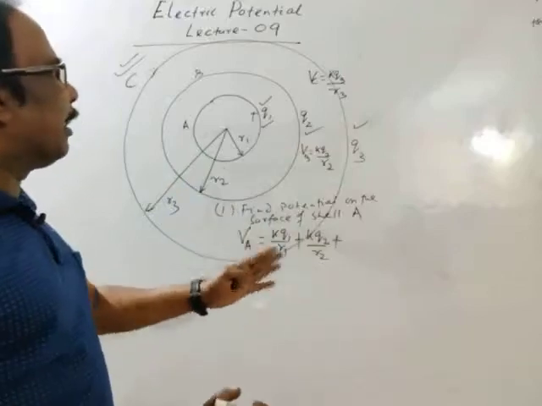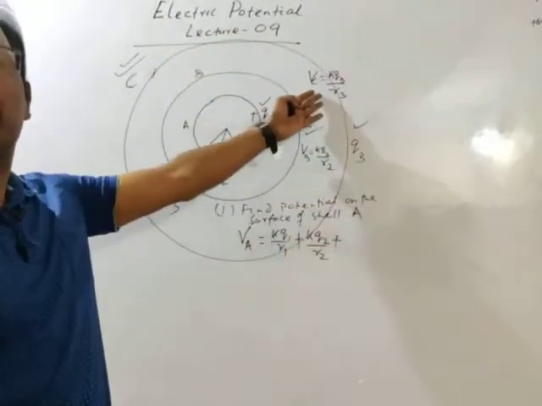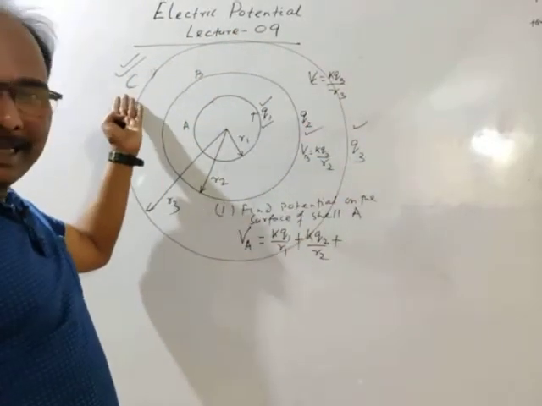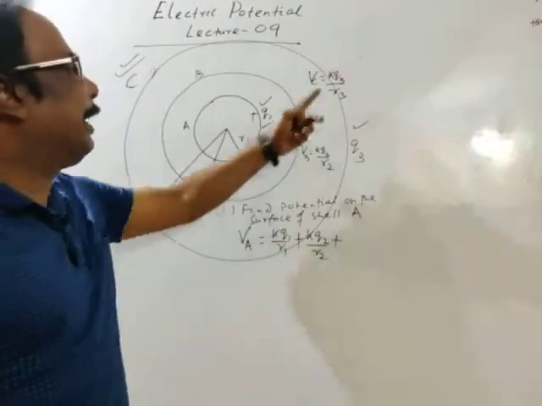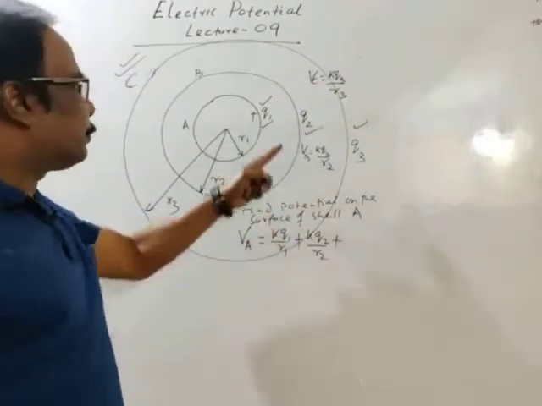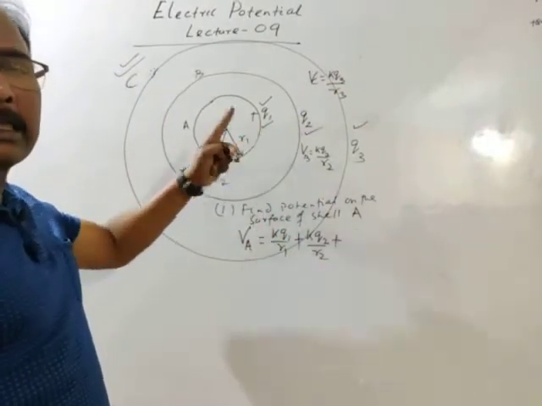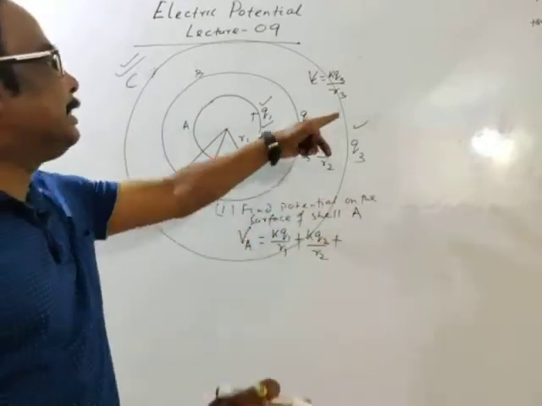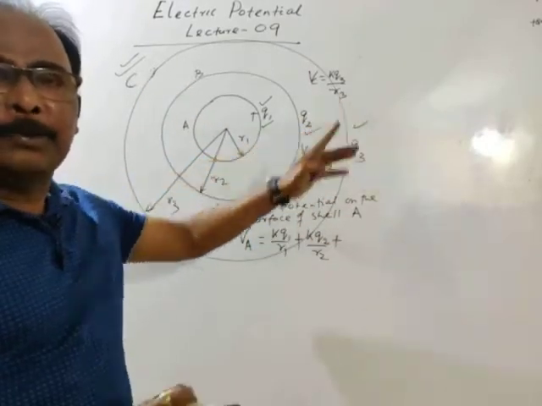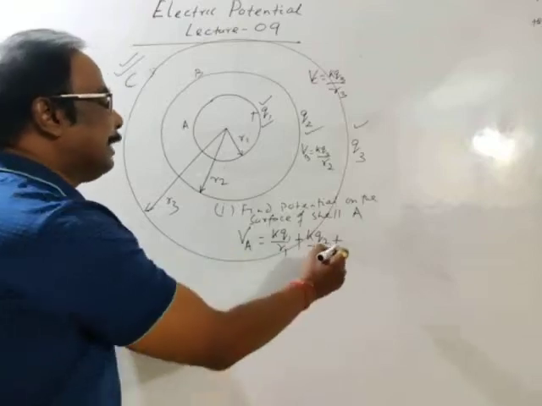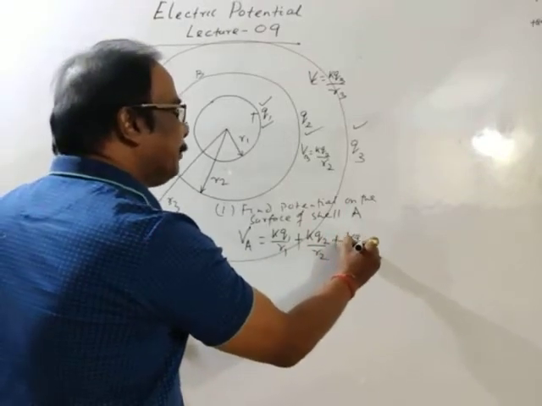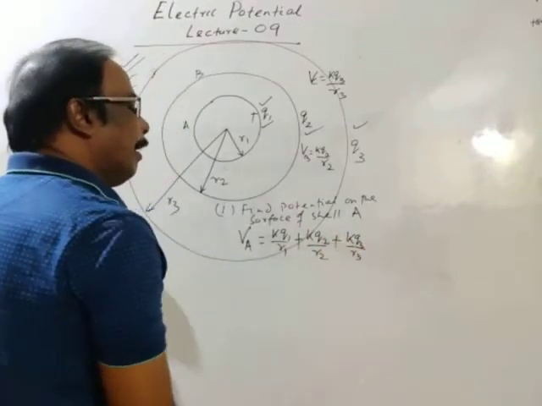So potential inside the surface of cell C is also KQ3 by R3. So surface of cell A is inside the surface of cell C. So potential is again KQ3 by R3.